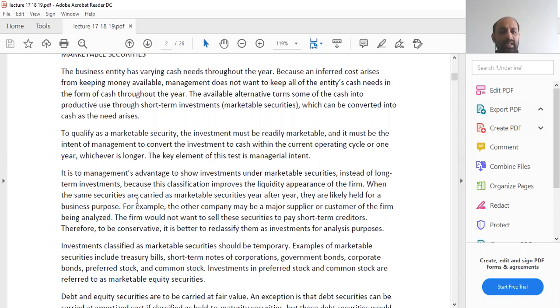When the same securities are carried as marketable securities year after year, they are likely held for a business purpose. For example, if you remember, we discussed this when we were doing the long-term investments. It is normally for a business purpose. For example, you buy marketable securities of a major supplier, maybe in order to have a good relationship with the company, you buy their long term marketable securities. So that is considered a long term marketable security, a long term asset.